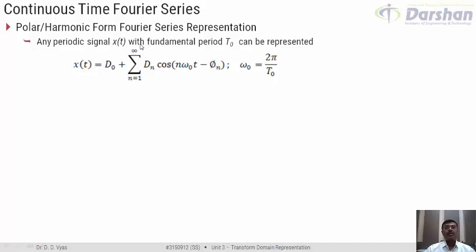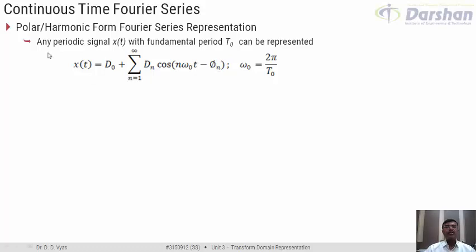For any signal x of t with a fundamental period T0, we can represent x of t alternatively as x of t equal to d0 plus summation n from 1 to infinity dn cos n omega 0 t minus phi n. So here we are representing x of t just in terms of cosine signals, and we know that this is possible because sine can always be represented in terms of cosine also.